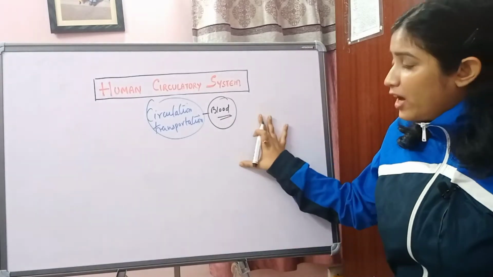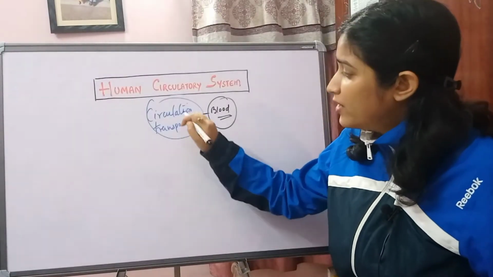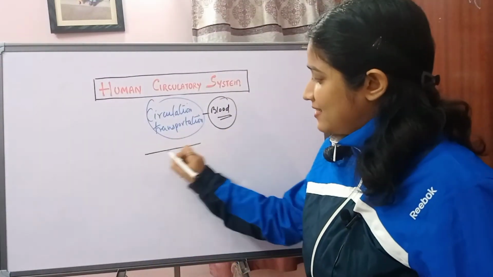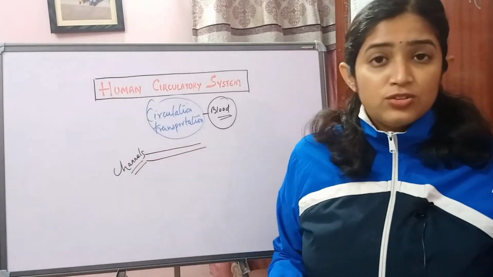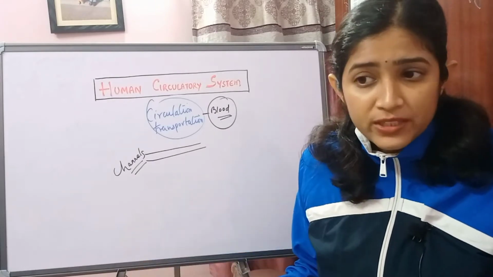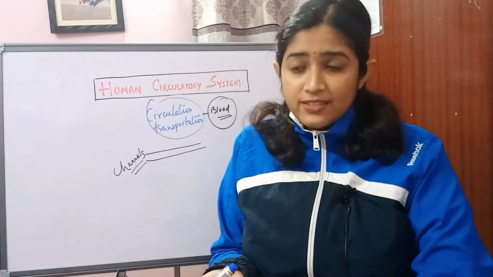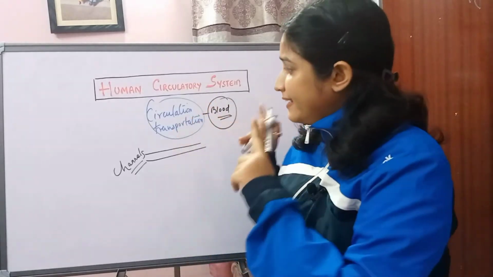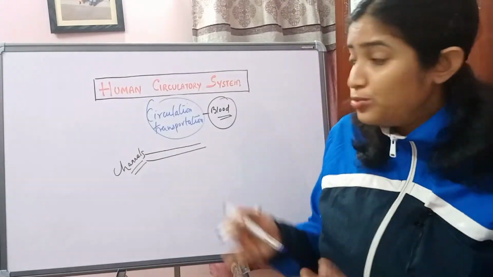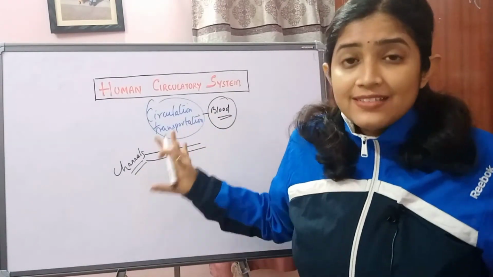Is it clear? Now the second question arises: how does transportation take place? Transportation takes place through channels. How does transportation in our surroundings take place? It takes place through roads, railways, airways, and waterways. There are different mediums of transportation, and here also in the human body, the blood is transported through channels, and these channels have a specific name in the human circulatory system.